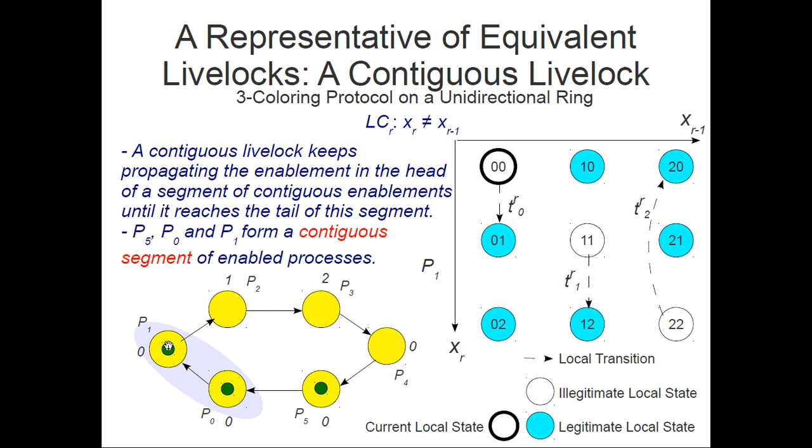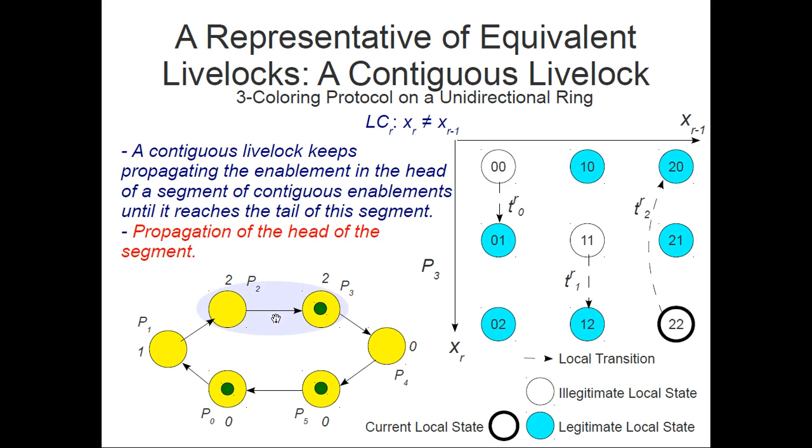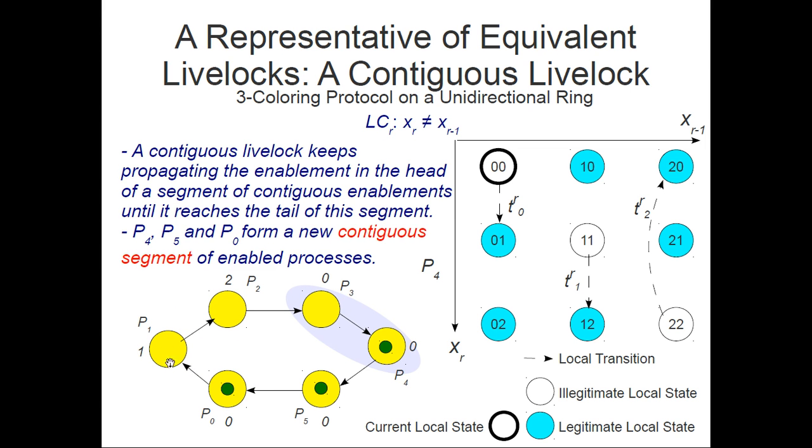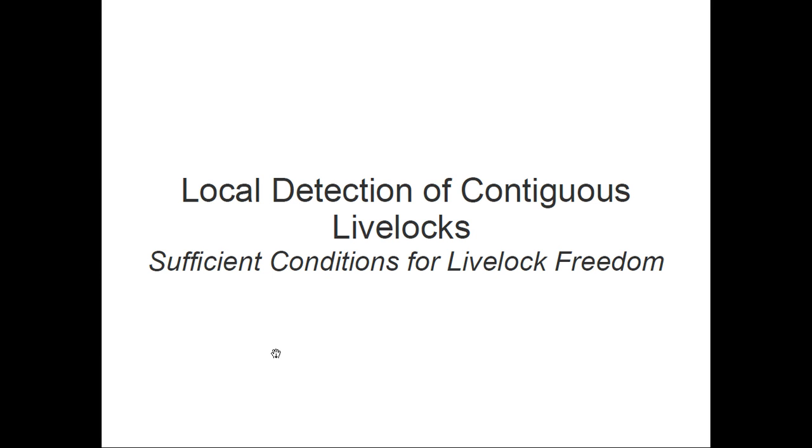This is a partial order invariance property, or a partial order reduction. So we can only consider what we call contiguous livelocks. A contiguous livelock has a propagation of the topmost enablement until it reaches the tail, and then it keeps going in this way. So we can just focus our search for livelocks locally to contiguous livelocks, because if we have a livelock, we should have a contiguous livelock in a unidirectional ring, and the converse is trivial.